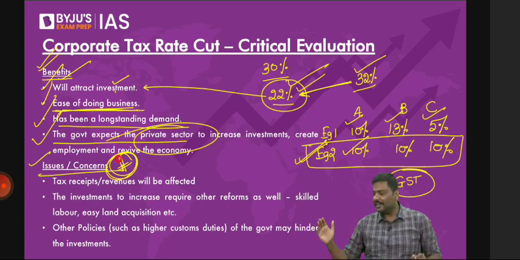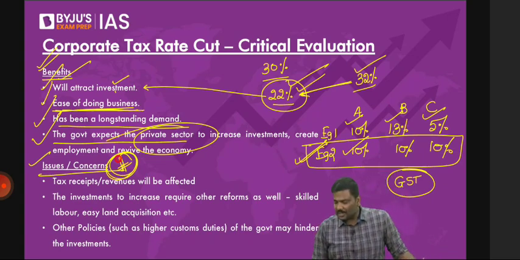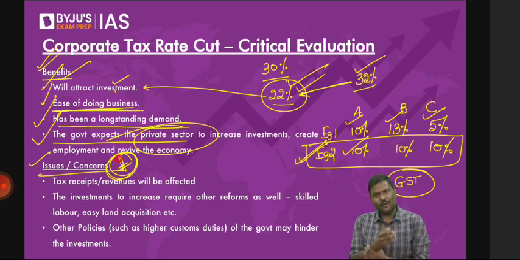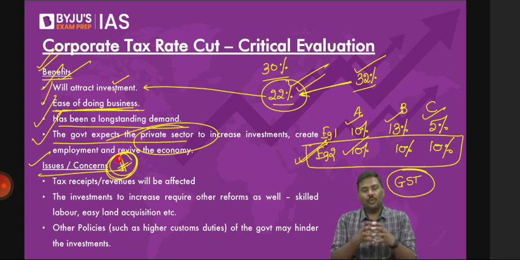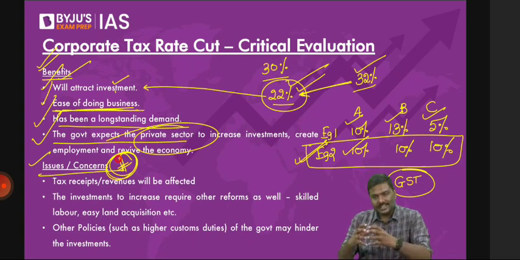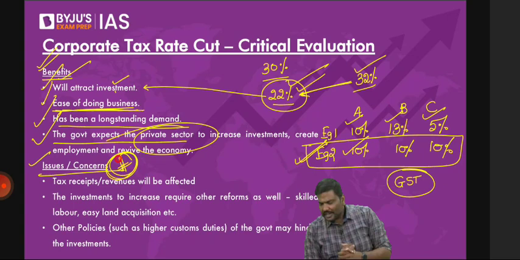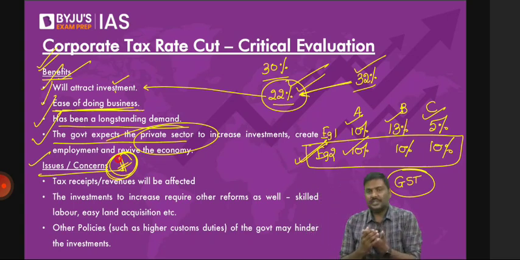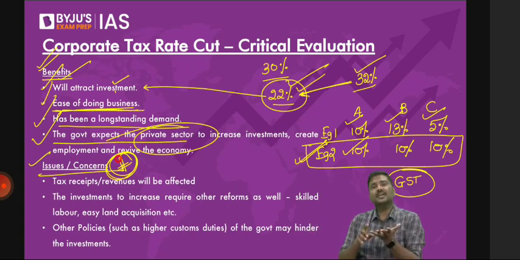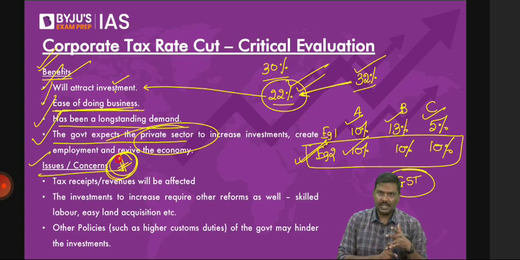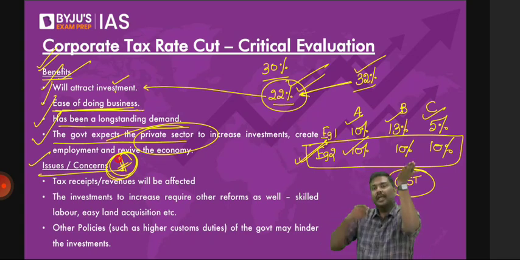Okay, what is the divisible pool? Divisible pool simply means, and I believe the polity lecture is already over for you, the divisible pool is already discussed with you. Divisible pool simply means whatever taxes are imposed and collected by the government are kept in a pool. Pool means collection. Simple. It is kept in a collection fund. That is called the divisible pool. Okay. Explain cost push. Cost push simply means whenever supply side factors such as the cost of raw material, the cost of technology, the taxes imposed by the government, or the cost of imports go up, it will contribute to inflation. That is, market prices will increase. That is called cost push inflation.